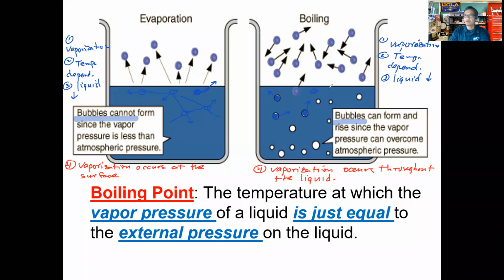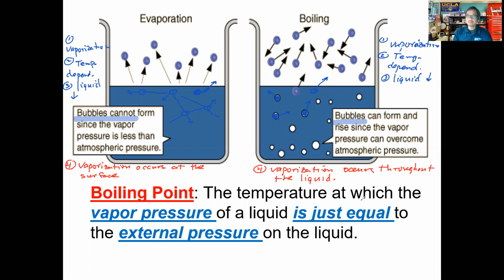And so the last thing I want to do is make sure you understand that when a liquid is boiling, it is still evaporating at the same time. That means the particles at the surface are still breaking free. That's how we define evaporation. So when a liquid boils, it also continues to evaporate. It doesn't stop evaporating. It's both. Evaporation occurs without boiling, but when boiling occurs, evaporation also still occurs. So I want you to make sure you keep that in mind.